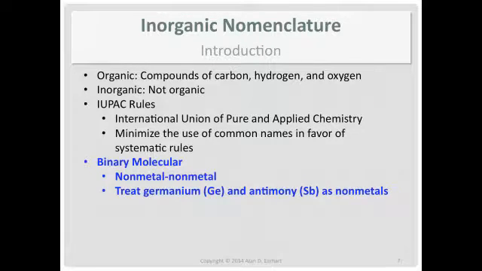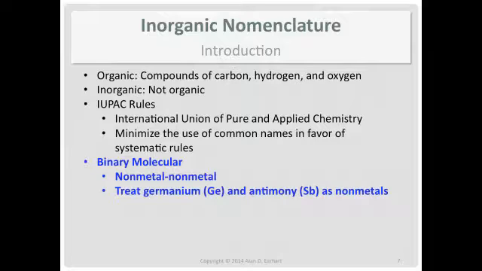The types of compounds we're going to be dealing with, at least right now: one type will be binary molecular. Binary means two. Molecular means that you have two atoms bonded together, and a good generalization right now is that one of them is a nonmetal and the other one is a nonmetal. So for example, carbon dioxide, CO2, carbon to oxygen, nonmetal to nonmetal.